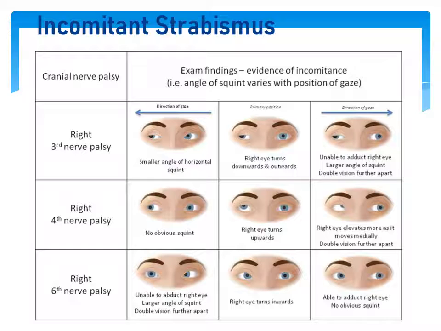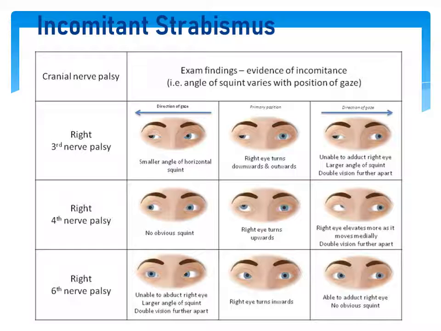In case of right abducens nerve palsy, there is an inability of abduction in the right eye because lateral rectus is affected. So there will be a large angle of squint when the patient does dextroversion, because in dextroversion the right eye will not be able to abduct because of lateral rectus palsy.